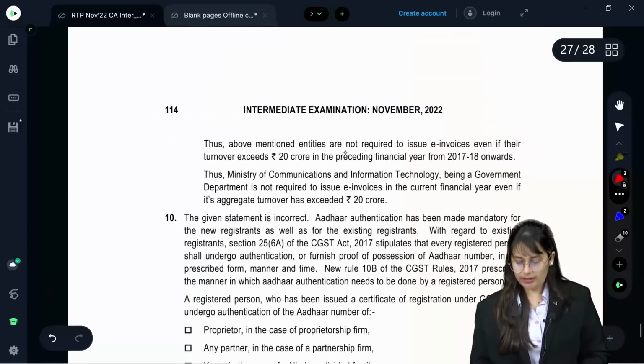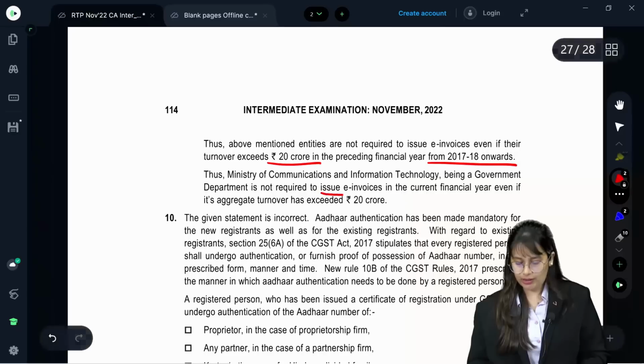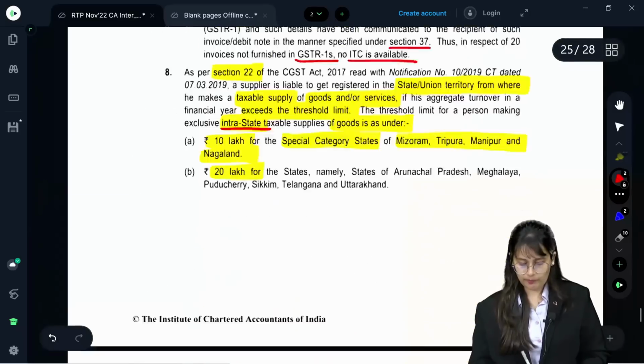Thus, the above mentioned entities are not required to issue e-invoices even if the turnover exceeds 20 crore in the preceding financial year from 17-18 onwards. Thus, the Ministry of Communication and Information Technology, being a government department, is not required to issue e-invoices in the current financial year even if its aggregate turnover exceeds 20 crore.